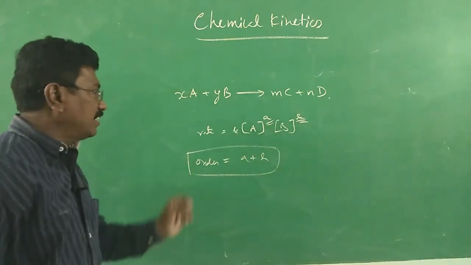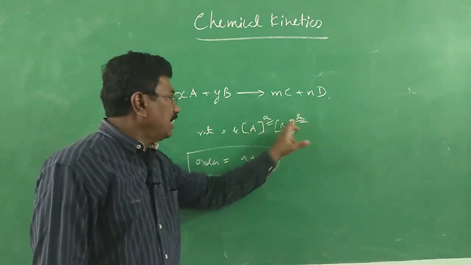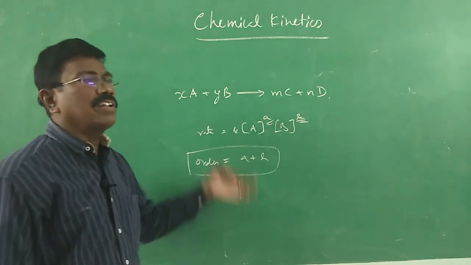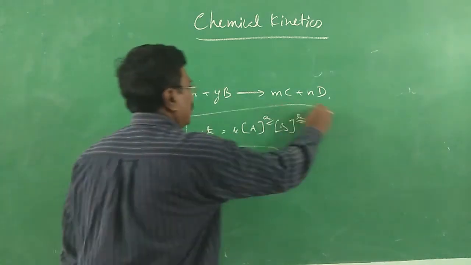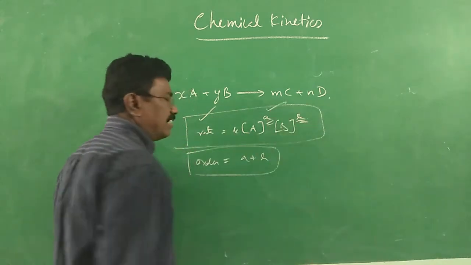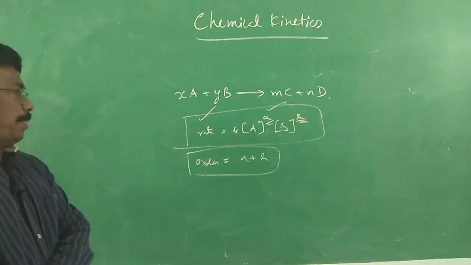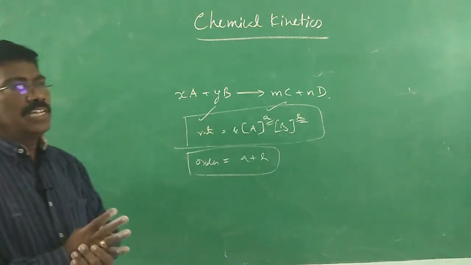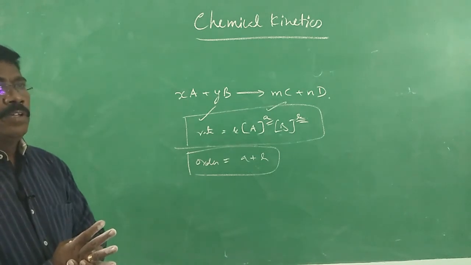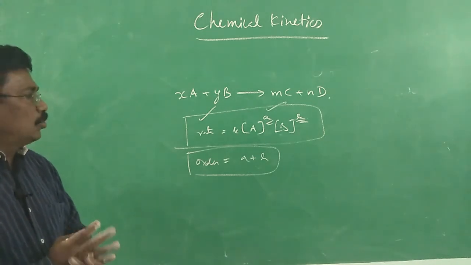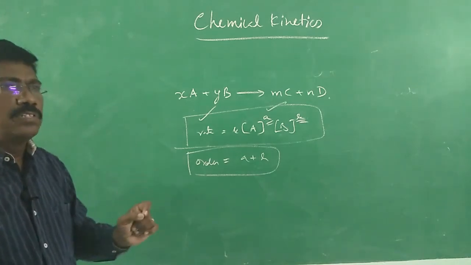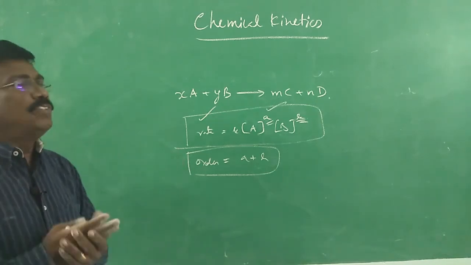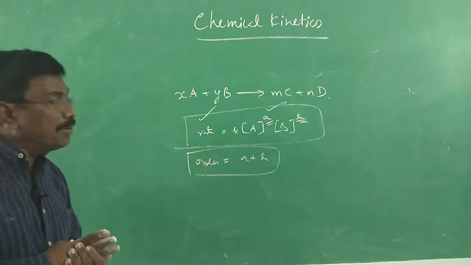So order of a reaction is the sum of the powers of the concentration terms found in the experimentally determined rate equation or rate law. This is the rate law. Rate law relates rate with the concentration of the reactants. That is a rate law or rate equation. So that is order. Whereas molecularity is the total number of atoms, molecules, or any distinguished chemical species which are involved in the elementary step of the reaction.